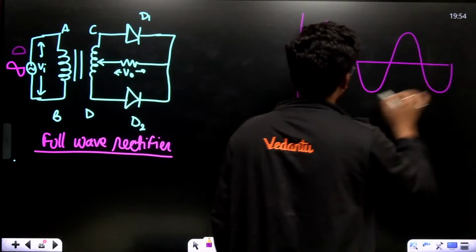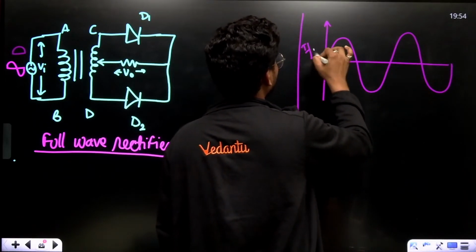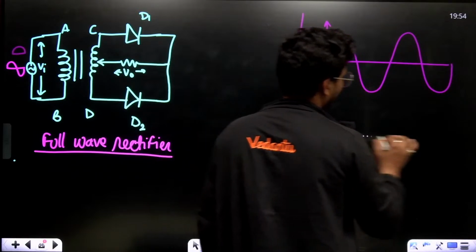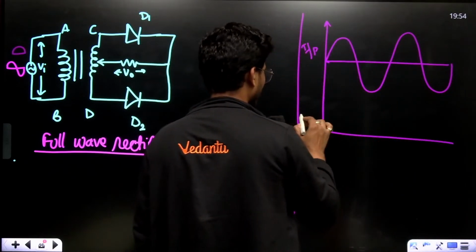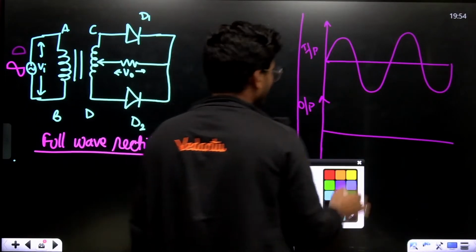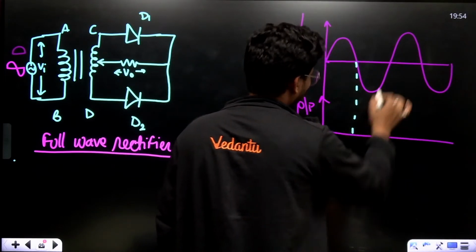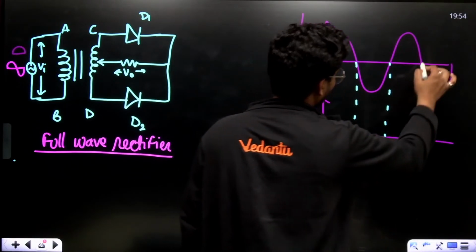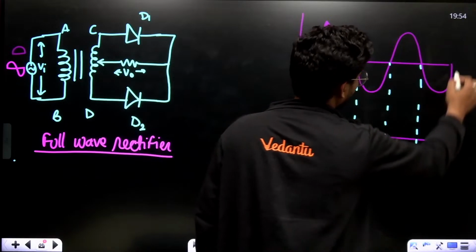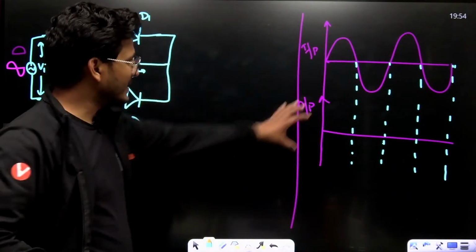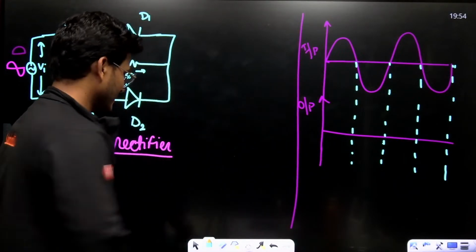This is the input signal, and I have to draw the output signal here. To keep the same phase, I have to draw these dotted lines. These are just showing the phase. See, this is the output and this is the input. Okay, now see.